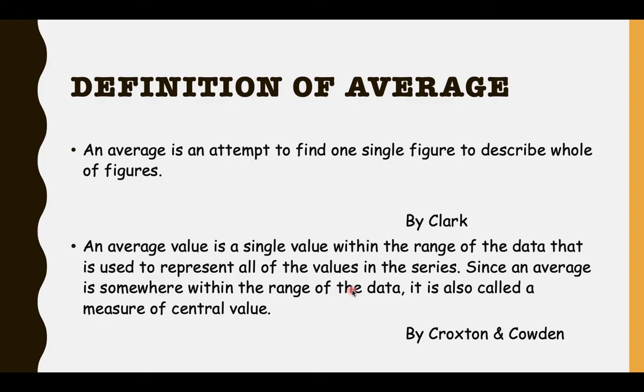It is clear from the above definitions that an average is a single value that represents the group of values. Such a value is of great significance because it depicts the characteristics of the whole group. Since an average represents the entire data, its values lie somewhere in between the two extremes, that is, the largest and the smallest items. For this reason, an average is frequently referred to as a measure of central tendency.